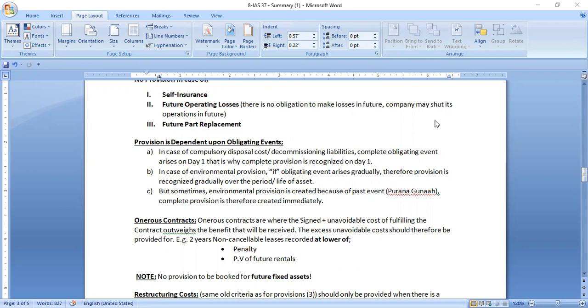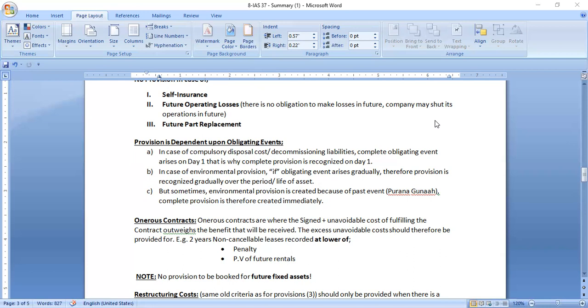But in case of environmental provision, if the obligating event arises gradually, provision is recognized gradually over the period or life of the assets. That means because of the action of the entity, if any harm to the environment happens gradually, then only is there a need to recognize the provision. But if it does not make any harm, then there is no need to make any provision, okay? So it goes in a gradual procedure over the period.